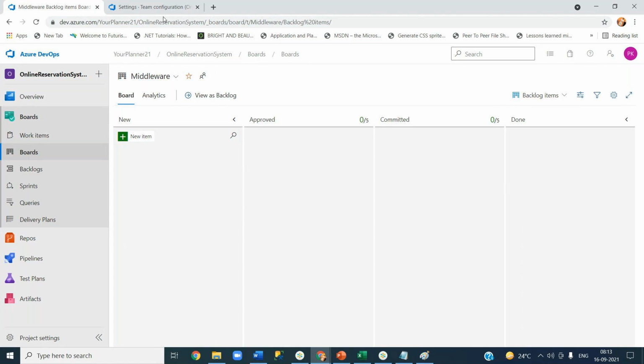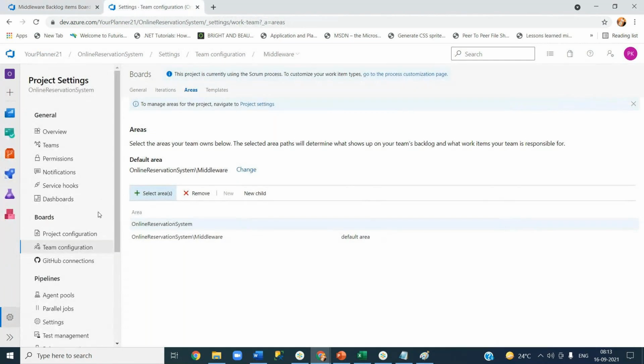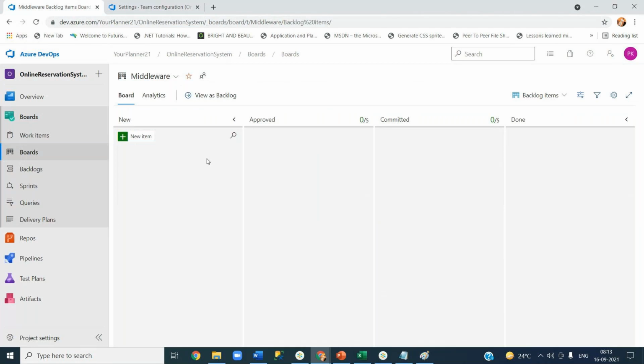You can ask your project manager: you have this middleware team, what does he want to see? Does he want to see the requirements of the DB team and the UI team as well? If he says yes, you will go and add the areas accordingly. That's how you help your project teams in terms of how these boards are displayed.